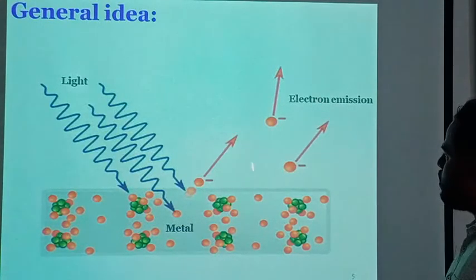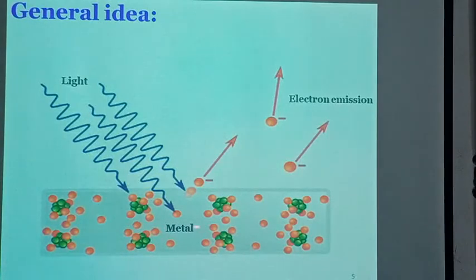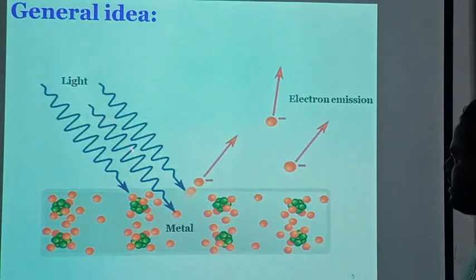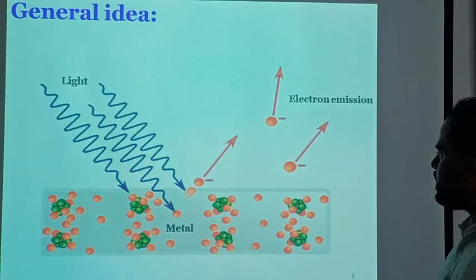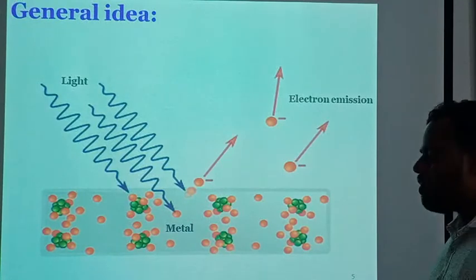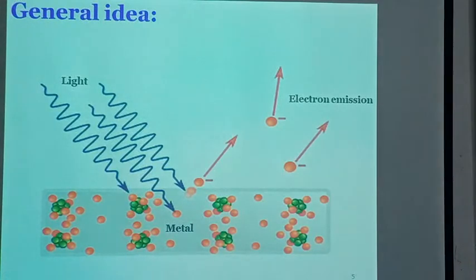Then this whole process is known as the photoelectric effect. If the photon energy is less than the electron energy, then these electrons cannot eject from that particular material. So for the photoelectric effect to happen, the photon energy should be greater than the electron energy of that particular material.